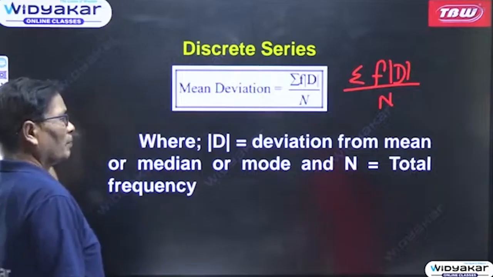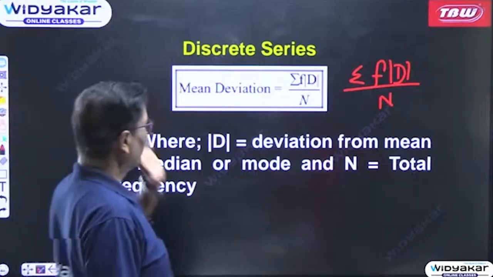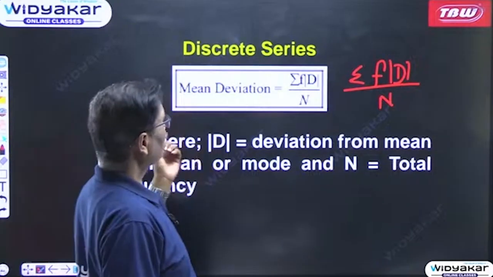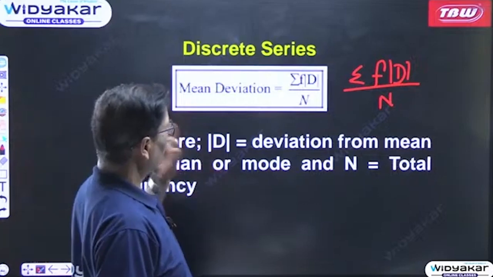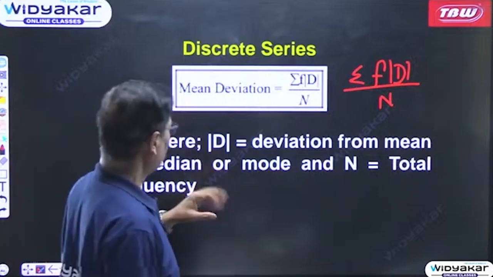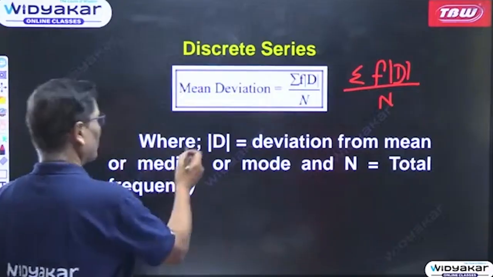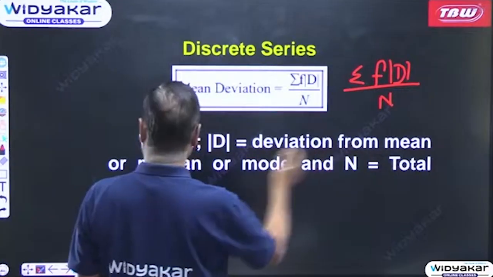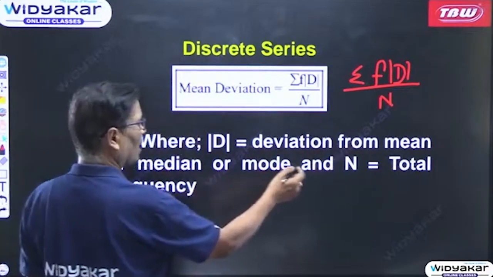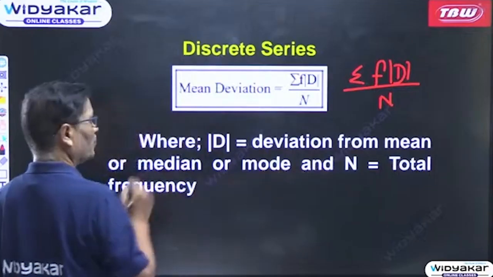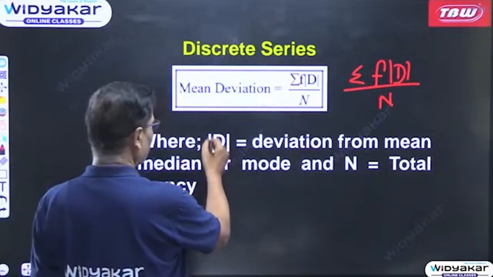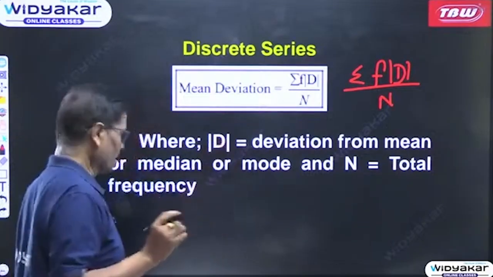So here first of all, in order to calculate the mean, what you have to do? Take the frequencies, then summation fx divided by n, that will be your actual mean, where d modulus is your deviation from mean or median or mode, and n is equal to total frequency. These deviations are plus minus signs ignored.